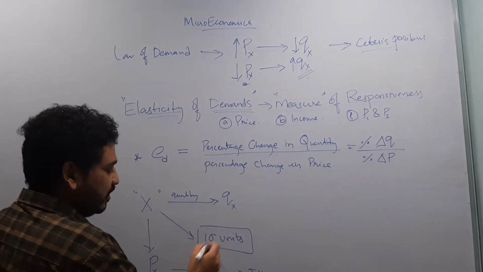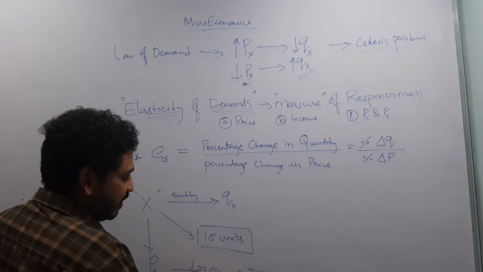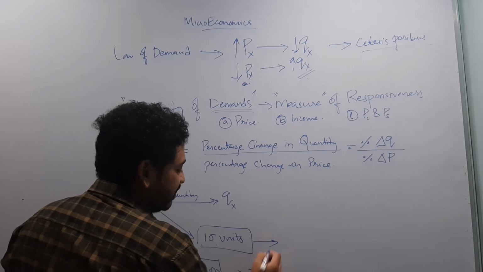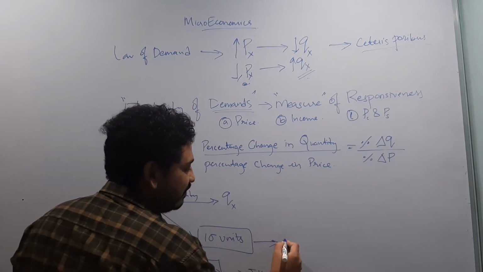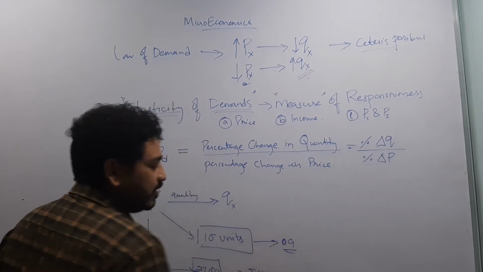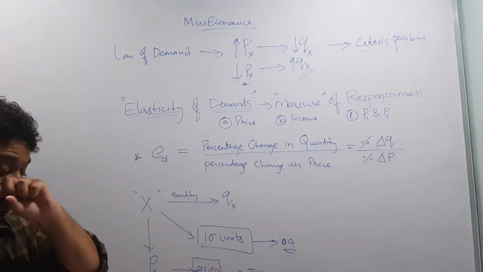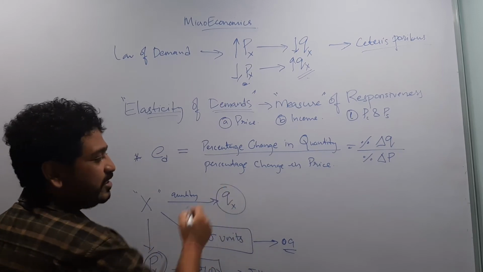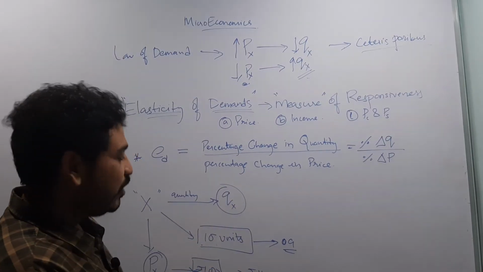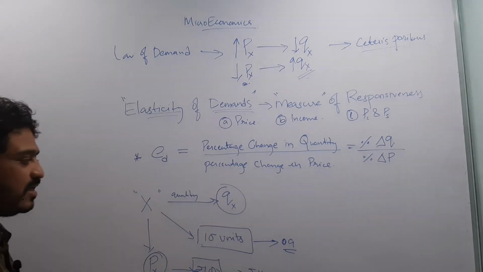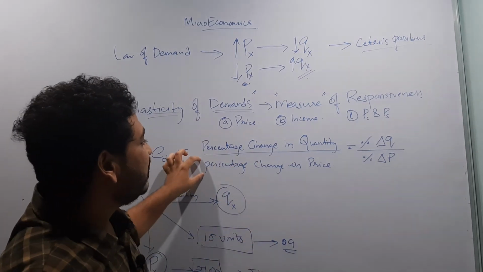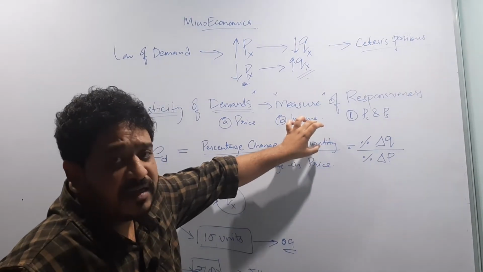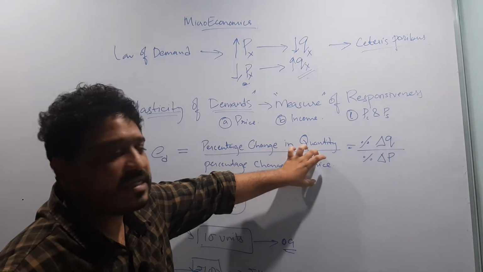Earlier, at the price of rupees 100, I was consuming 10 units. Now as the price goes to 110, probably I will start purchasing 9 units. So again, due to a change in price, there's a change in quantity. And elasticity is measuring this: the percentage change in quantity demanded of any particular commodity with respect to the percentage change in price of that commodity.